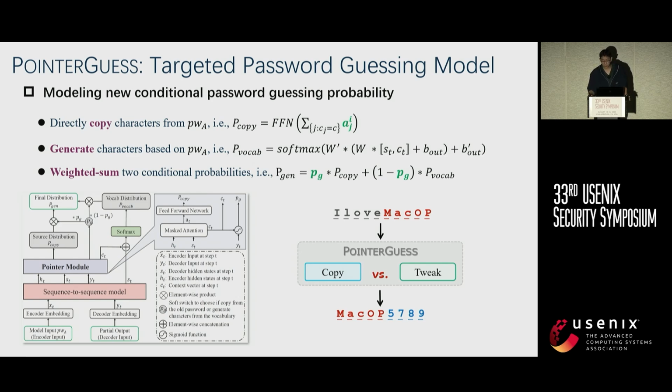As for the conditional probability of generating new characters, we still employ a normal decoder like a long short-term memory model. Furthermore, we employ a weight factor, which is also a learnable parameter, to weight-sum these two conditional probabilities.